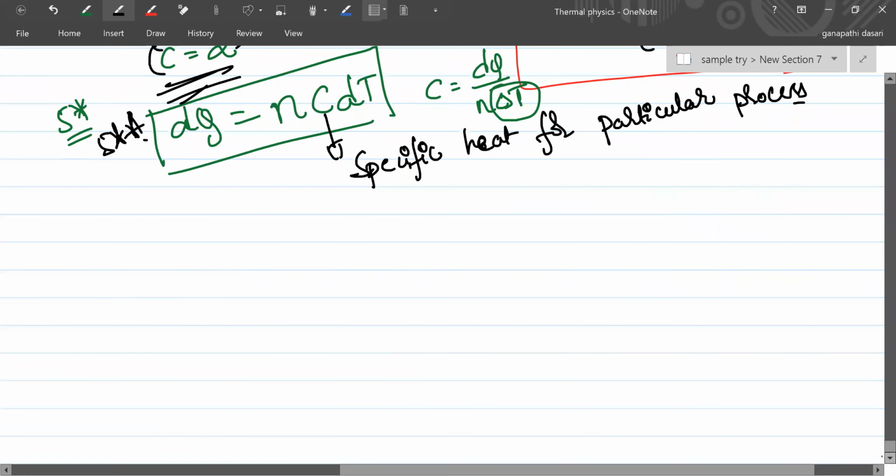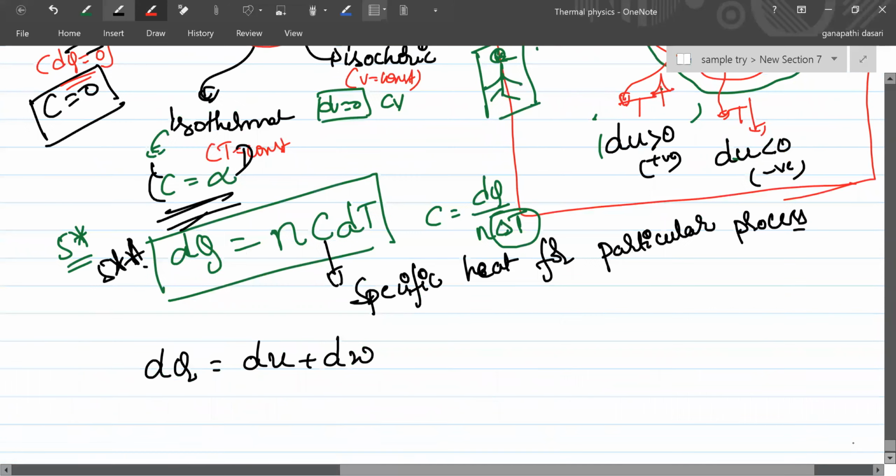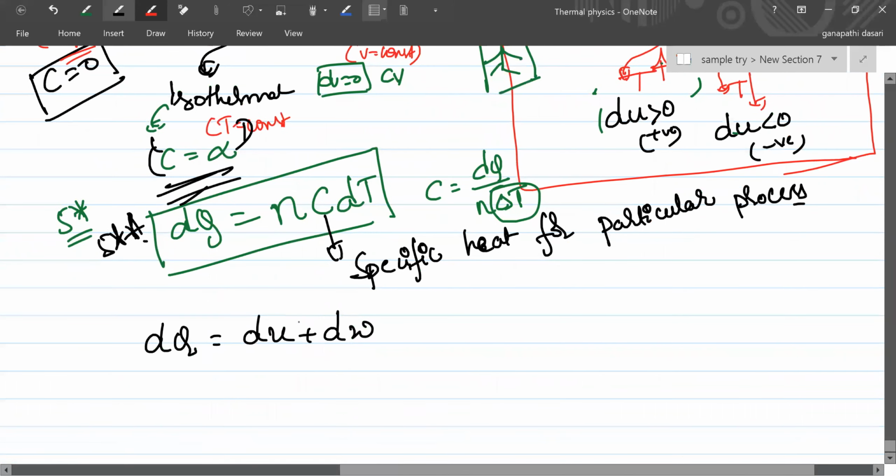What did I tell you? dq is equal to du plus dw. So dq equal to du plus dw is the first law of thermodynamics.